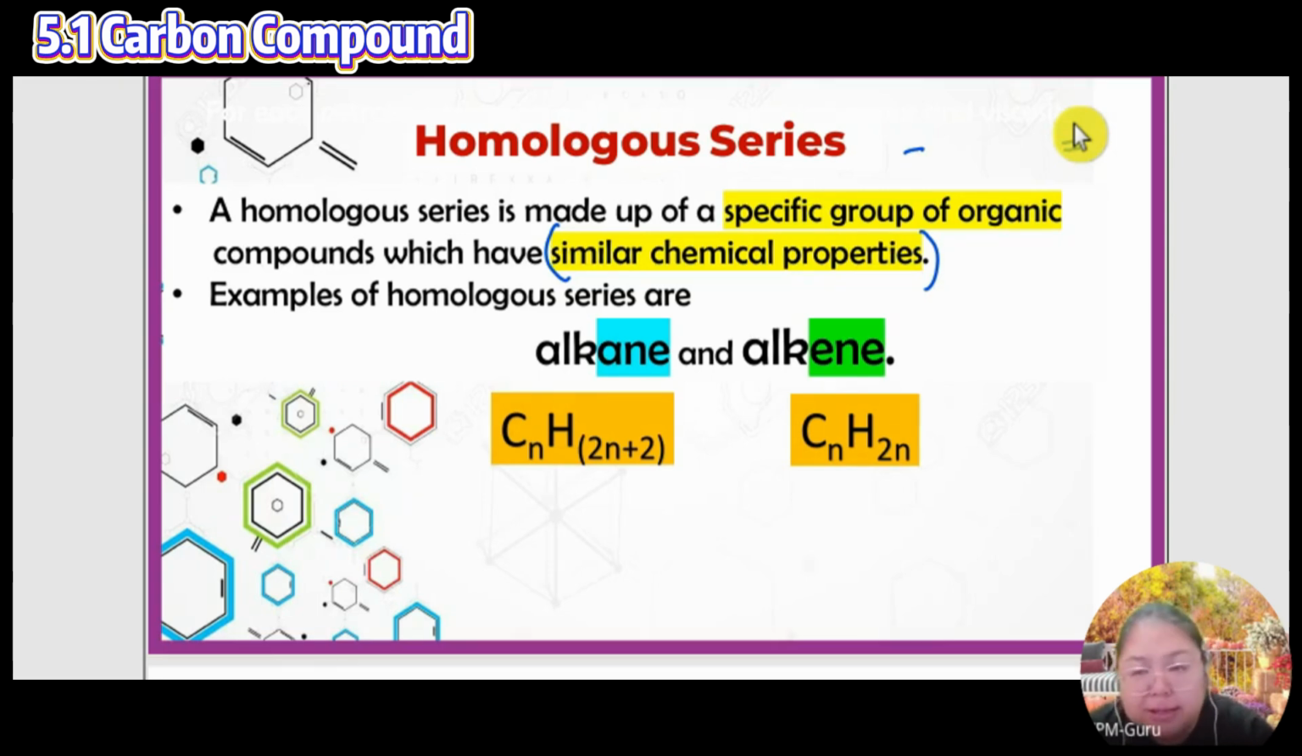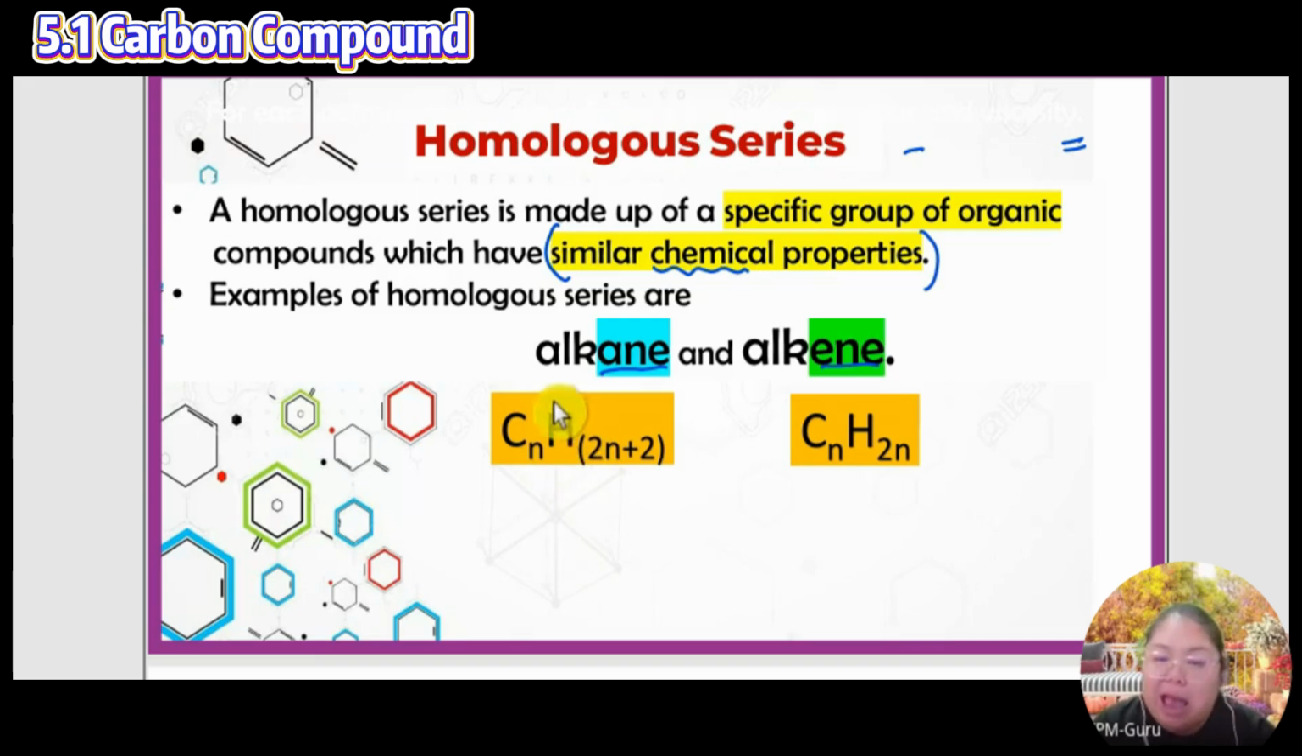I don't care whether you use a bigger size or smaller size. They say the chemical cannot change; they follow your group. Okay, for example, homologous series: one is alkane, one is alkene. Okay, let's see the hydrogen, how to count.